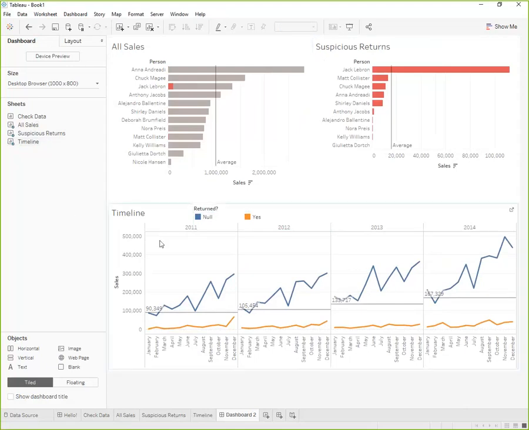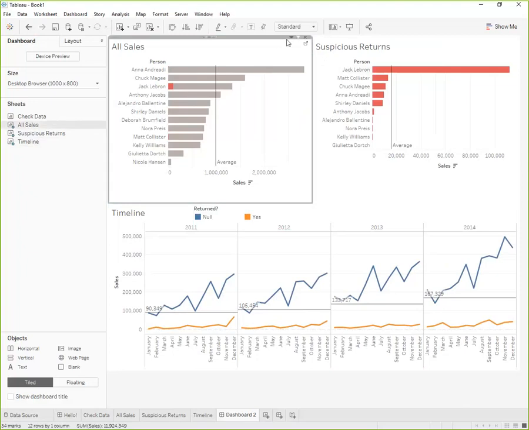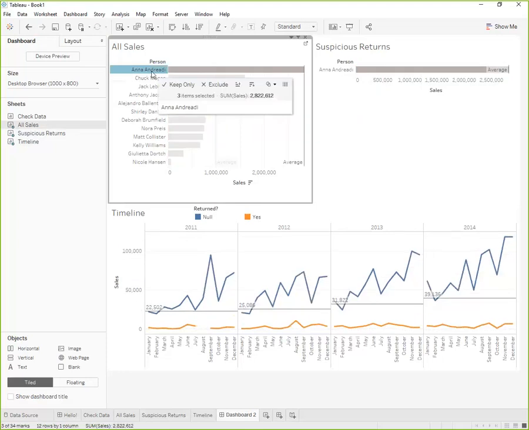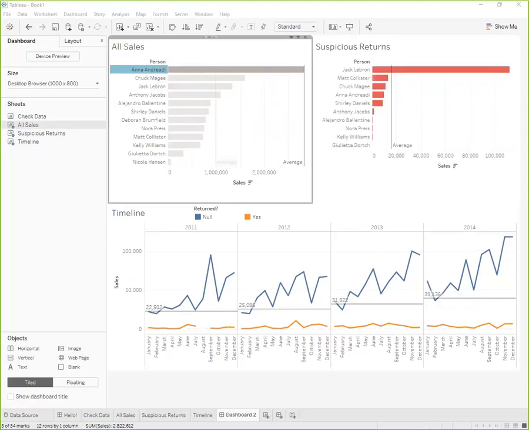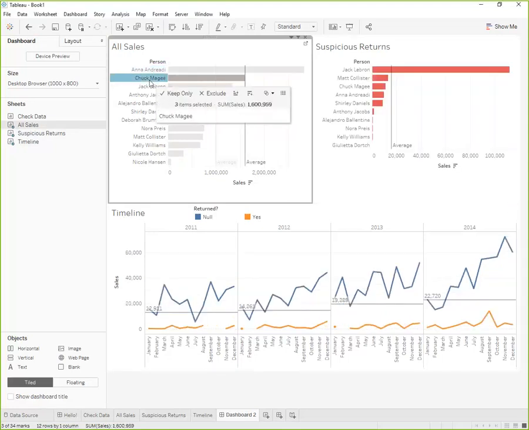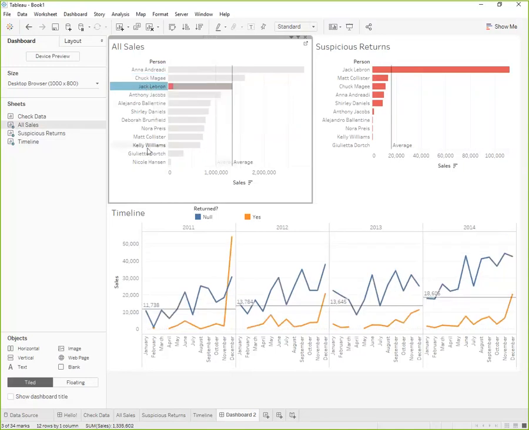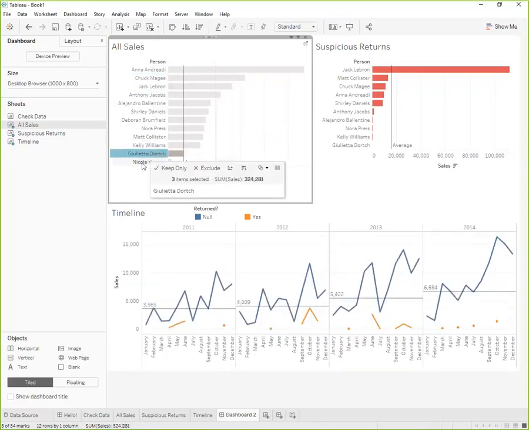Okay, so like I said, I would like to go manager by manager. I'm going to do that just by using some dashboard actions. So I'll use this first guy as a filter. And now as I click through, it updates my timeline at the bottom here.